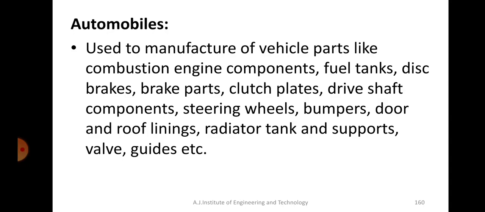Okay, next is automobiles. It is used in manufacturing of vehicle parts like combustion engine components, fuel tanks, disc brakes, brake parts, clutch plates, drive shaft components, steering wheels, bumpers, doors, roof linings, radiator tanks and supports, valves, guides, etc. So in automobiles also, the majority of the parts now are being made of composite materials. Even if you have no much idea about the application, you can just write some of the major automobile parts and aircraft parts that are used as composite materials.